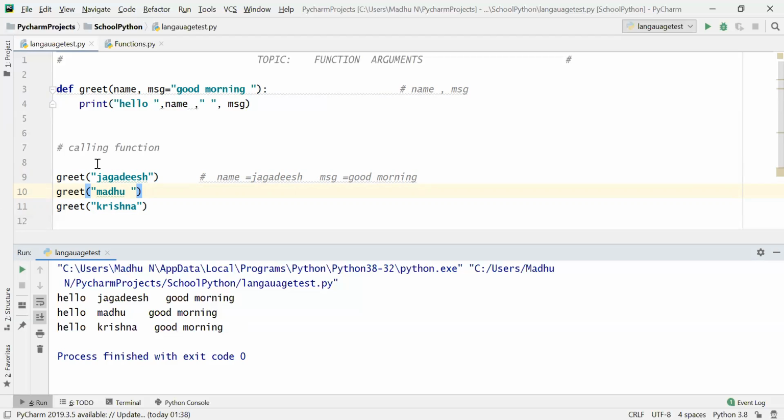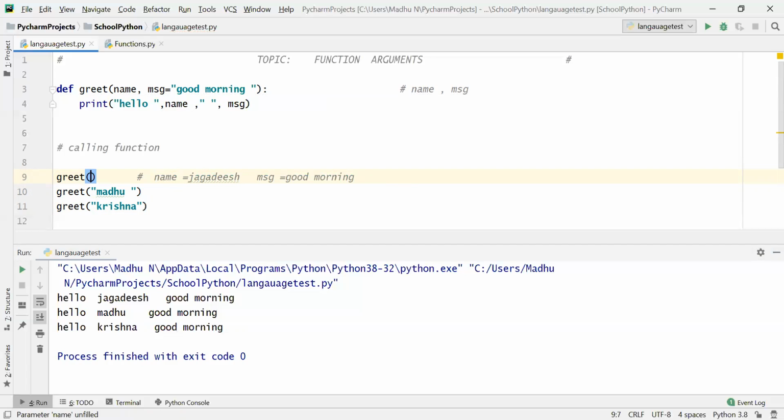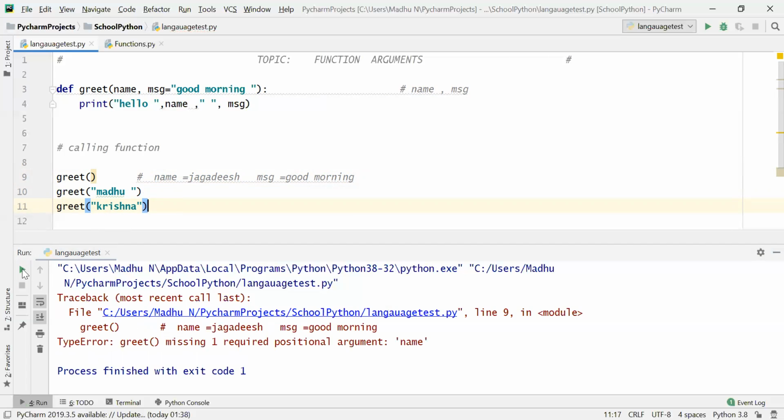Now, what if I didn't pass any values to this function? Then it will throw an error saying that one required positional argument, name, is missing, because Python knows that the second argument is good morning.